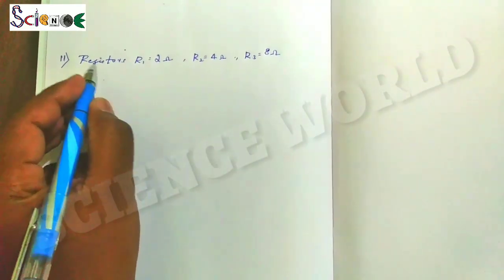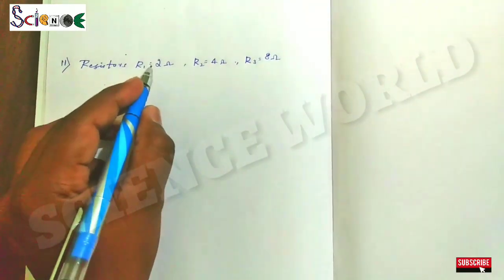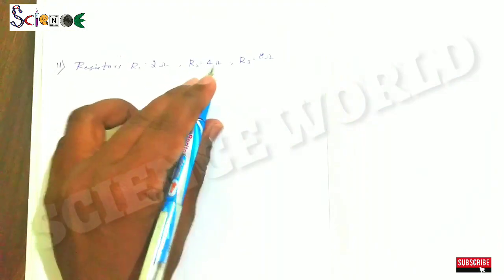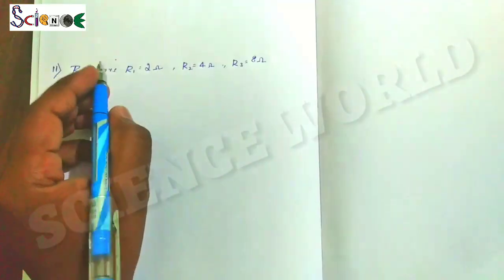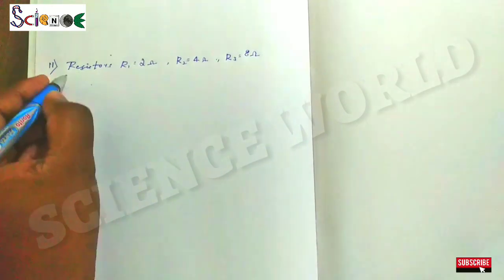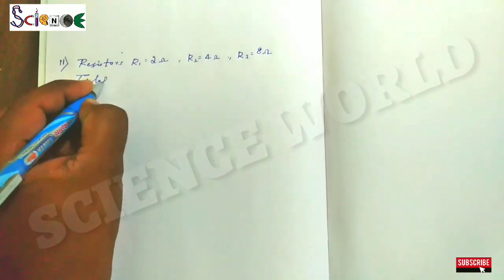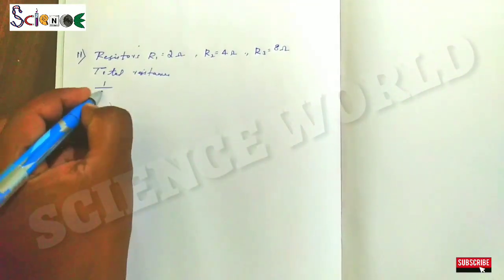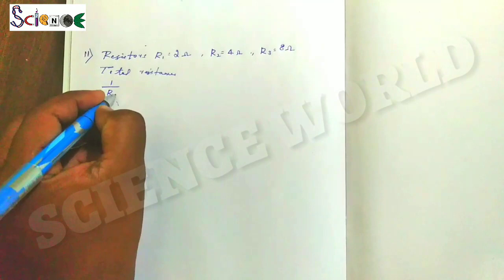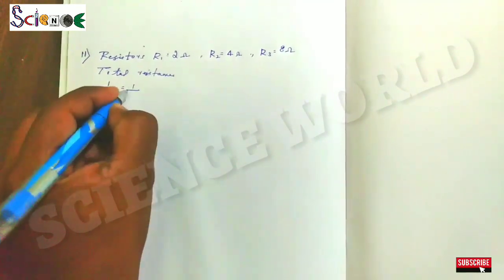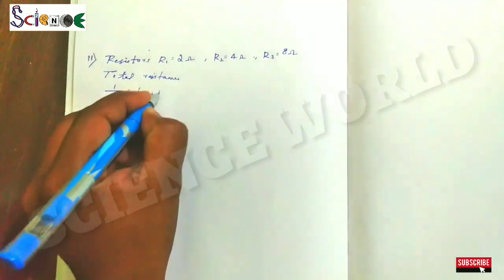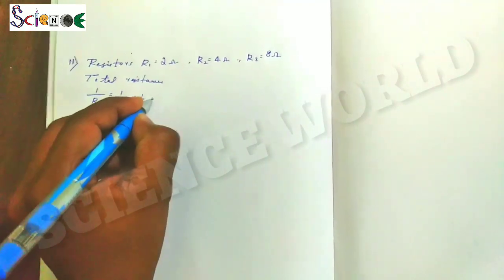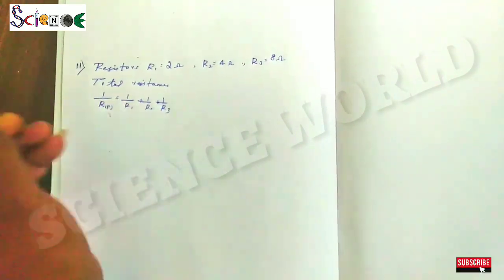This is the 11th question with the resistor values R1 2 ohm, R2 4 ohm and R3 8 ohm. So we have to find the total resistance, and we know the formula: 1 by RP equals 1 by R1 plus 1 by R2 plus 1 by R3.